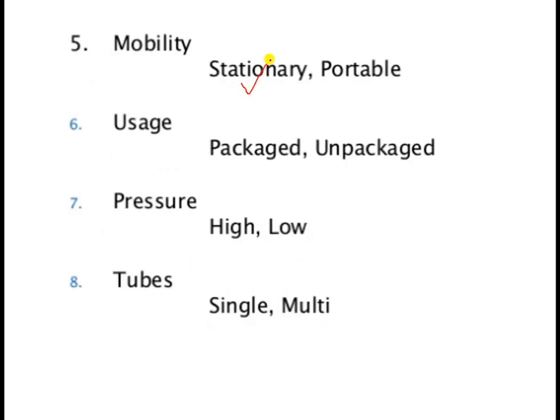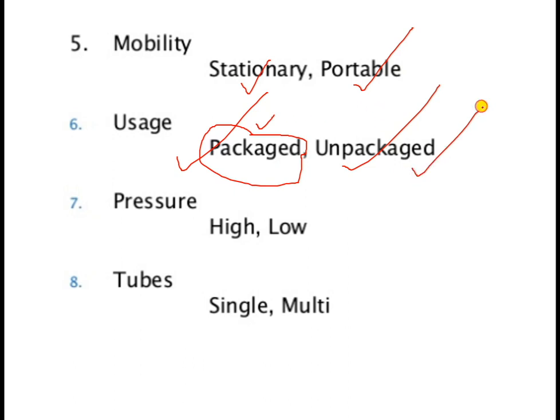Stationary boilers, if they are at one place. Some portable boilers are also there, which can be moved from one location to another. Whether it is a packaged boiler or an unpackaged boiler. Packaged boilers have a smaller rated capacity as far as steam pressure is considered, and can be used for smaller food processing industries. But in case of higher requirements or power plants, unpackaged boilers are available.